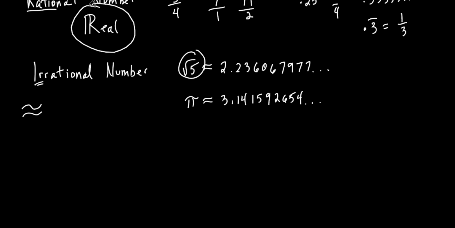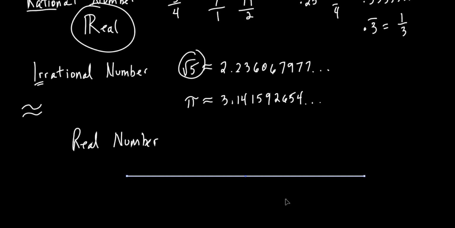Remember I wrote that down? We didn't talk about what a real number is, but let's talk about that. That's the name of this whole entire lesson, this gigantic, long marathon lesson. What is a real number? Basically, a real number is any number that you could think of. Any single number that's on the number line. It does not matter. If it's on the number line, then it's a real number. Well, if it's on the real number line, I guess I should say. So if it's on this number line, it's a real number.